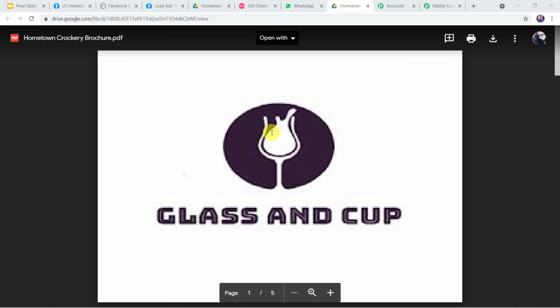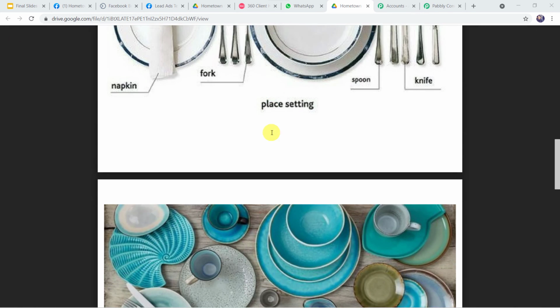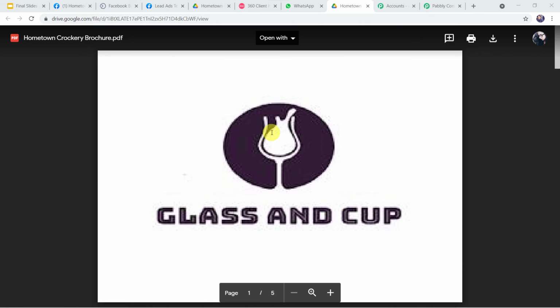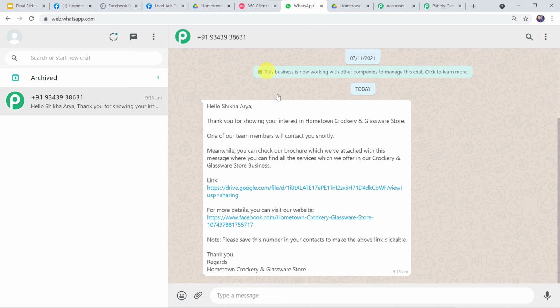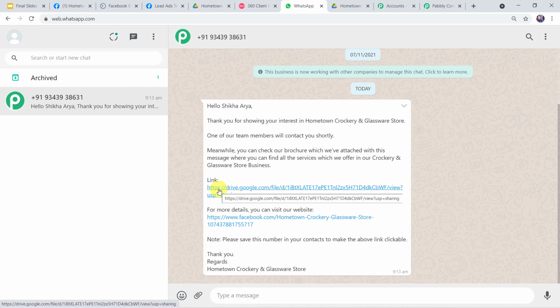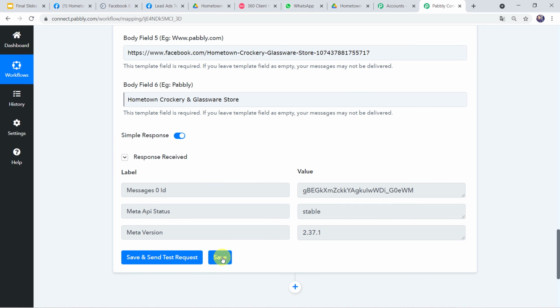Now let us check this link also. And here we can find the crockery brochure is shared on the WhatsApp number of the customer. Okay. So now in this way we can see that a correct message with the correct brochure link is shared on the WhatsApp number of the customer. Now let us move back to Pabbly Connect and let us save this workflow. Data saved successfully.